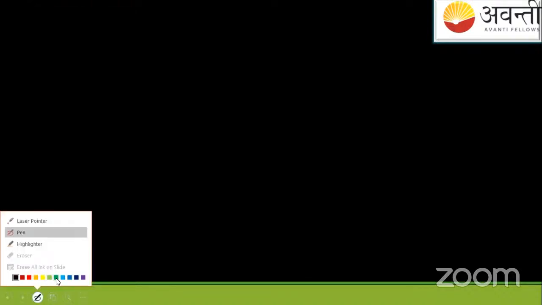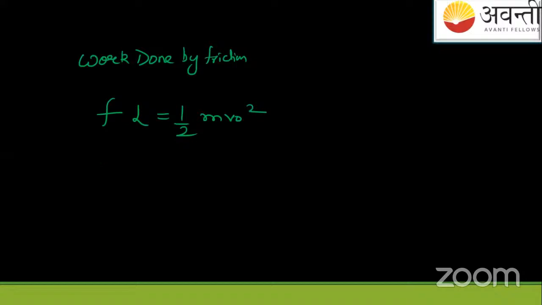So work done by friction, how much will it be? It is negative, but we'll take the magnitudes. Work done is force into displacement. Displacement is L, from the left end to the other end B. And this is equal to half m v naught squared. Friction force is mu times normal reaction, that is mu mg.